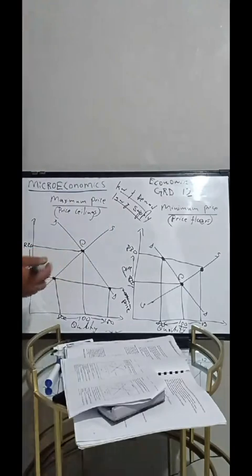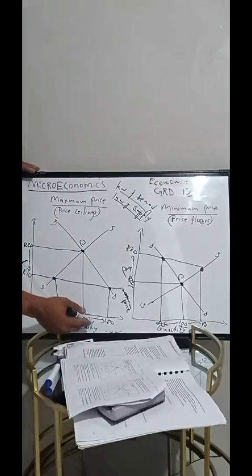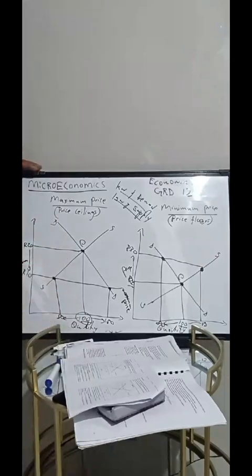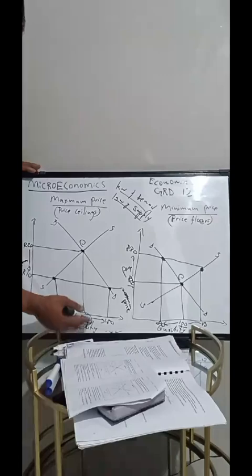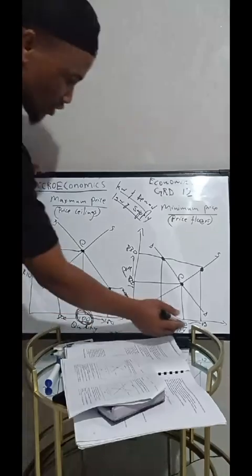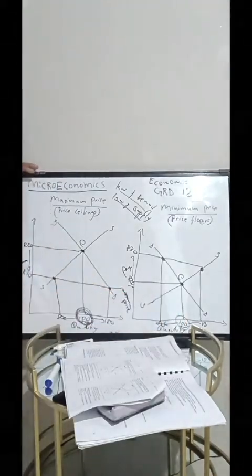Questions may say, identify the equilibrium quantity from the graph above. The equilibrium quantity from these two graphs is 100, which is the quantity where demand and supply intersect, meaning they are equal. We are able to demand 100 units and supply 100 units. That is our equilibrium quantity, here it is 100.